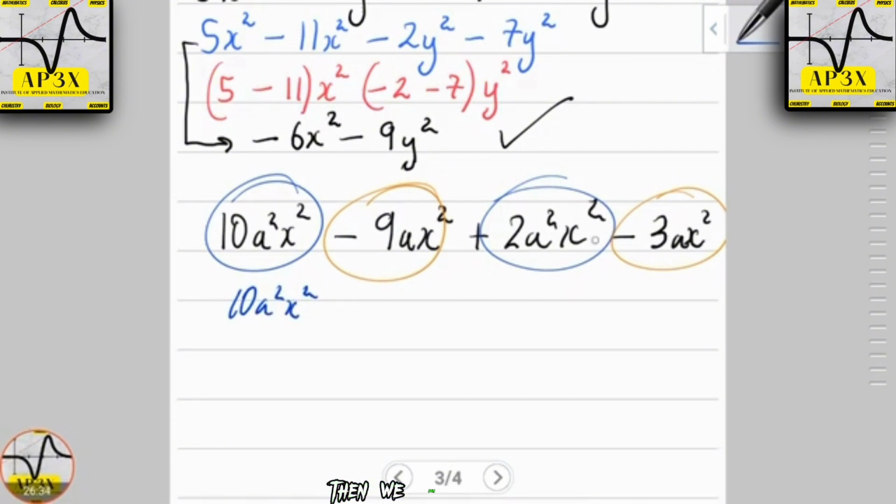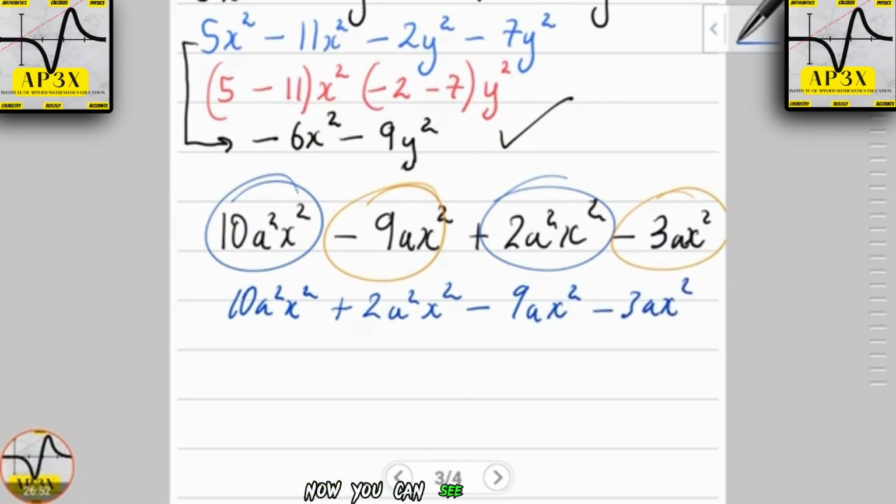Then we join plus 2a squared x squared, because they are alike in blue. Then we have minus 9ax squared minus 3ax squared. Now you can see that they are alike. So we would have learned that this is really 10 plus 2. We're just rewriting the base here. So that's a squared x squared. 10 plus 2 is in fact 12.